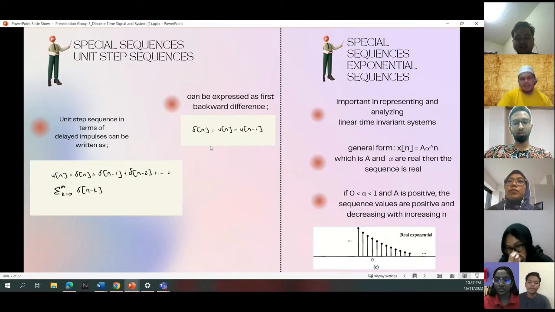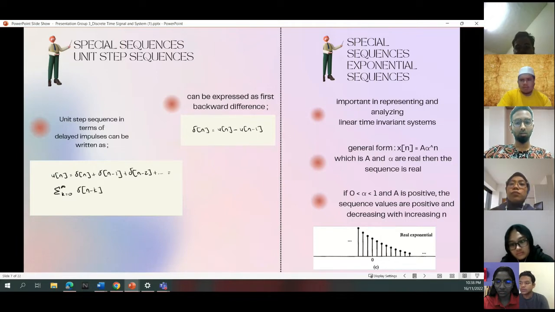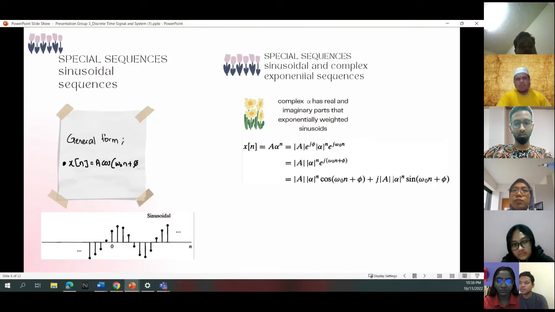The general form is x[n] equals A alpha to the power of n, where A and alpha are real, then the sequence is real. If 0 is less than alpha, which is less than 1, and A is positive, the sequence values are positive and decreasing with increasing n. Okay, this is another special sequence, the sinusoidal sequence. The general form is as shown in the white box. Then, with complex alpha, it has real and imaginary parts that are exponentially weighted sinusoids, as shown below.